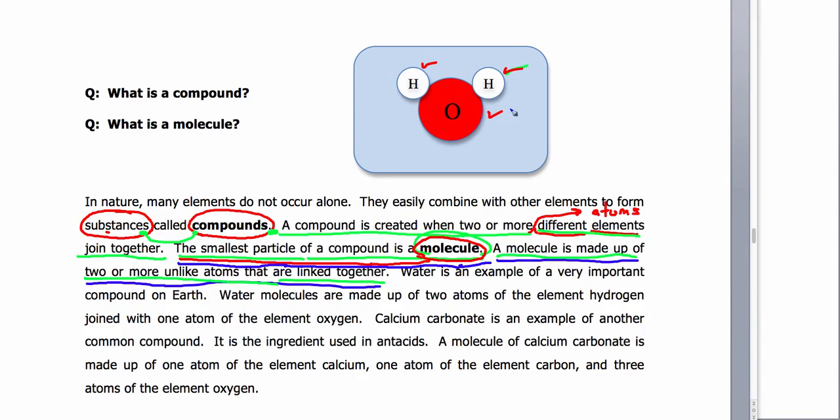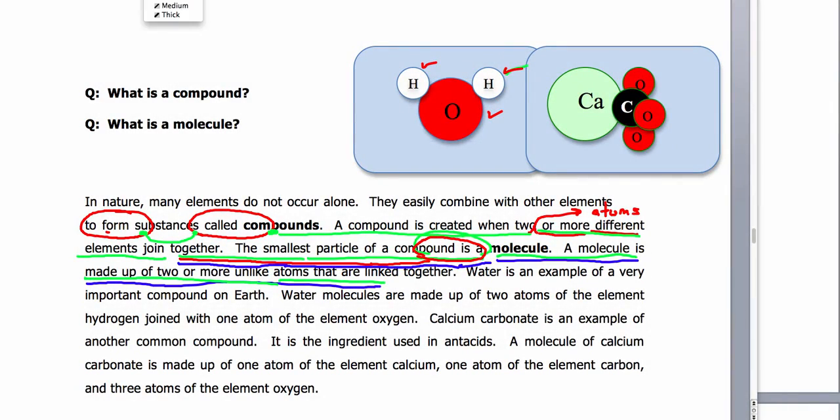Calcium carbonate is another example of another compound. It is the ingredient used in antacids. A molecule of calcium carbonate is made up of one atom of the element calcium and one atom of the element carbon and three atoms of the element oxygen. And we can take a look at that. So let's just pause for a minute. And why don't you go ahead and mark this, if you haven't marked everything, just go ahead and mark it.